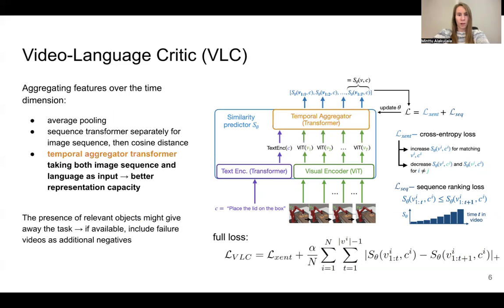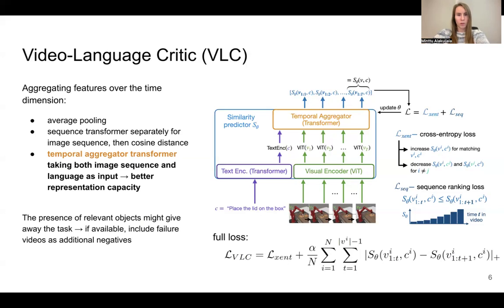Moreover, we also need to define how to aggregate features over the time dimension. One option explored in previous works is simply taking the average of the image features, but this is not sufficient for reward modeling, as we need to preserve their order information. Most prior reward models have considered the input frames as an ordered sequence, but defined architectures that produce a single visual embedding representing the video as a whole, which is compared with the caption embedding through a distance metric like cosine or Euclidean distance. However, we find that embedding the text and visual modalities separately causes the resulting representations to lose a lot of information relevant for evaluating task progress.